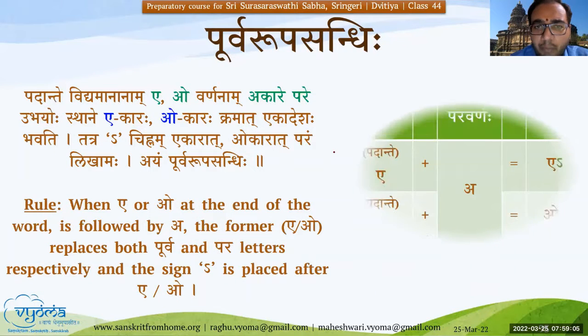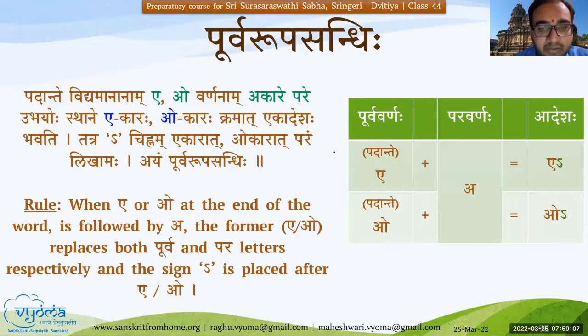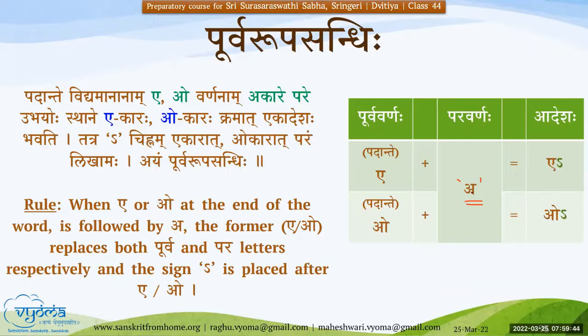So here the Puru Rupa Sandhi is a very strict Sandhi. Let us remember that the rules are very stringent here. The Puru Varna or the Puru Pada should be a word itself, that means it should be either a Subanta or a Tinganta form, ending with Ekara or Okara only. Padante Ekaraha, Padante Okaraha. That is the first rule. And the next important rule is the Paravarna or the Uttara Pada should start with Hrasva Akara only. That's a strict rule, and it cannot be anything else.